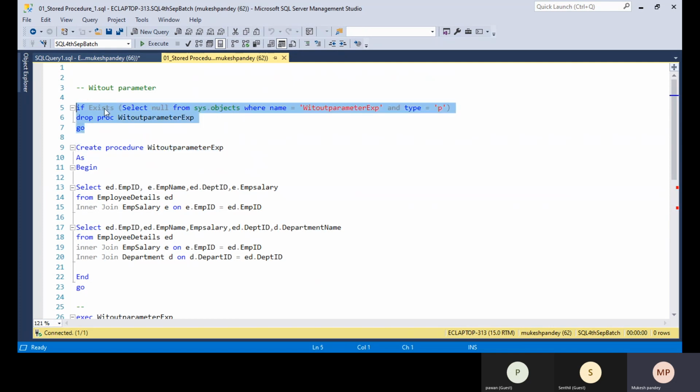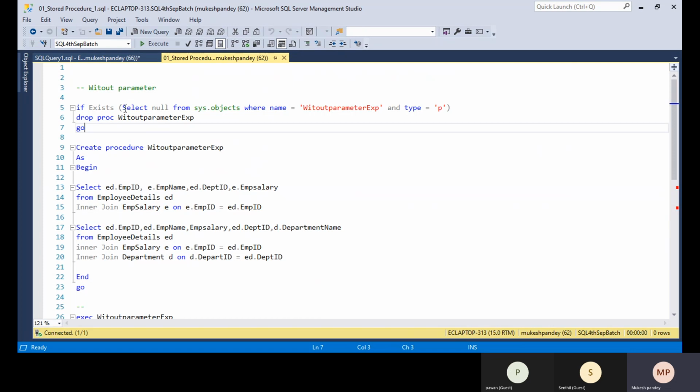But as per best practice in real time, we need to check whether this name is already available or not. For one name, we cannot create a duplicate stored procedure. It will throw an error if the stored procedure name is already available in the database.